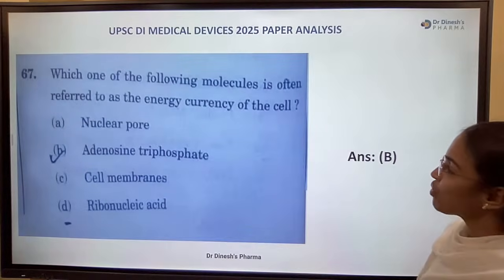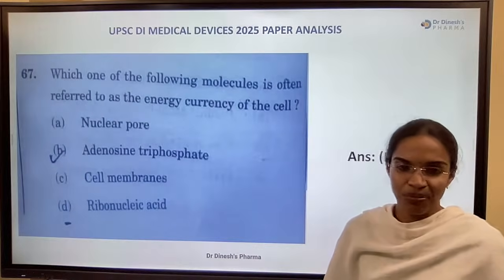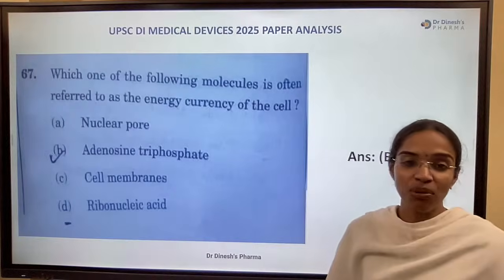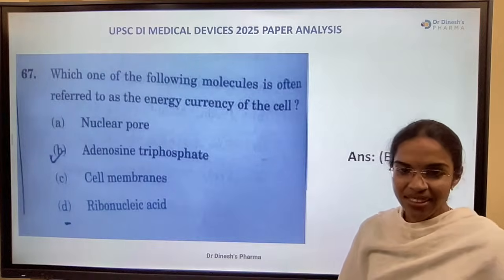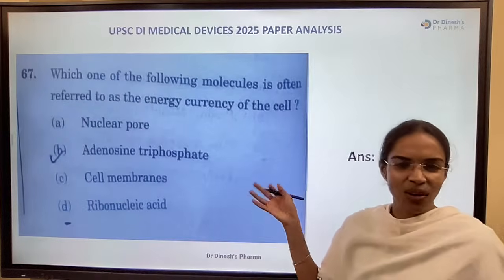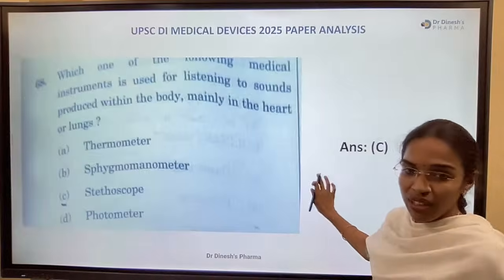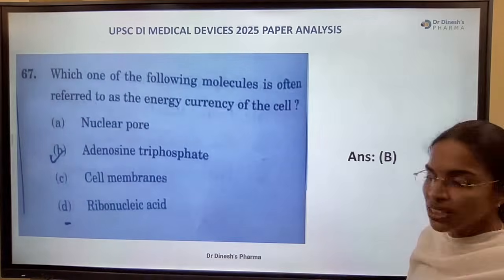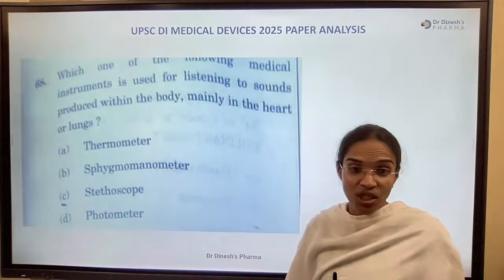Yeah. Which one of the following molecules is often referred to as the energy currency of the cell? Nuclear pore, adenosine triphosphate, cell membranes, and ribonucleic acid. What's the right answer? Yes. Most of you have answered all these correctly, right? Adenosine triphosphate, ATP. ATP is the energy currency of the cell. Every one of us knows this. Right answer is B.